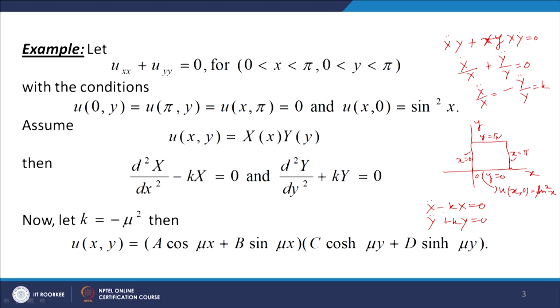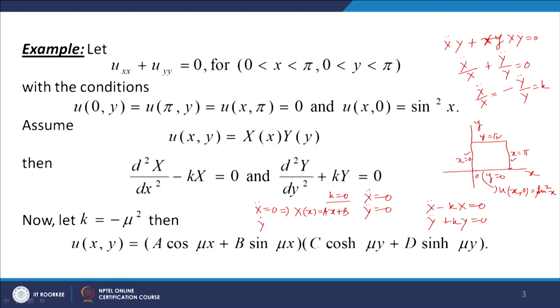Now there are three cases. Let us take k equal to 0. Now k equal to 0 means X double dot equal to 0, and Y double dot equal to 0. X double dot equal to 0 means X is equal to ax plus b.